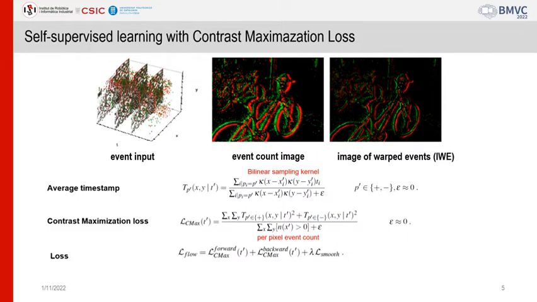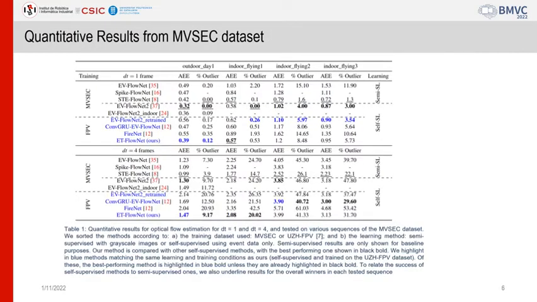We first generate the per-pixel and per-polarity average timestamp of the IWE via bilinear interpolation. The contrast maximization loss is expressed as the scaled sum of the squared temporal image, both in the forward and backward directions. In addition, we add a smoothness term on neighboring pixels as a regularizer, as is common practice. We train our model on the FPV dataset, following the same pipeline as in ConvGRU, EV-FlowNet, and FireNet. Thus, these networks are our main targets for evaluation comparison.